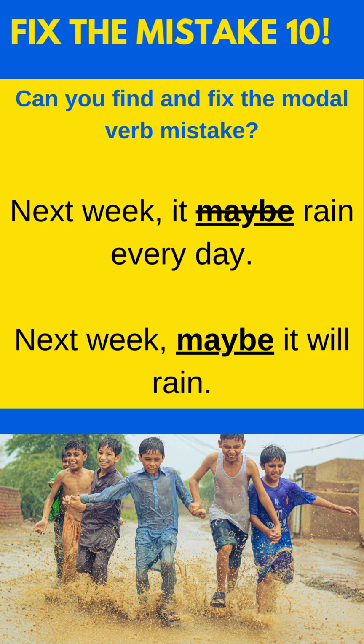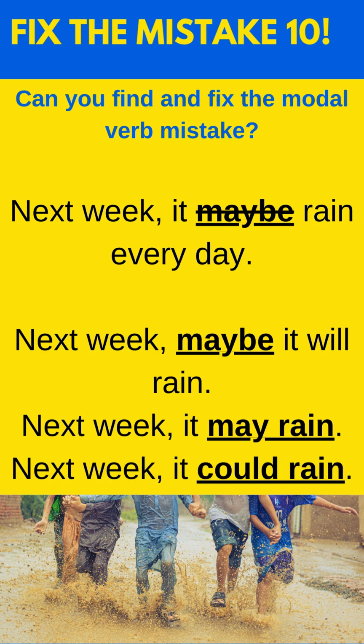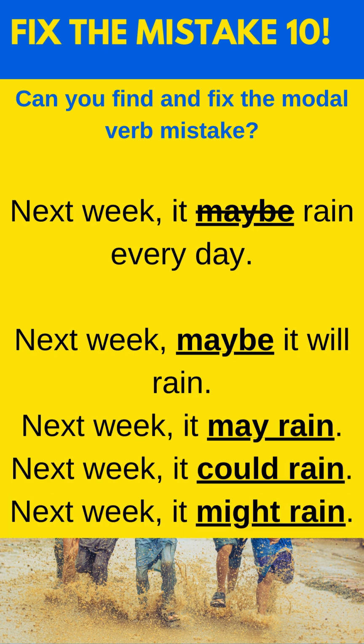But if I want to use a modal verb there, I could use may and say next week it may rain every day. That shows future possibility. I can also use could. Next week it could rain every day. Or you could use might. Next week it might rain every day. All of those, may, might, could, give that idea of something that's possible in the future.